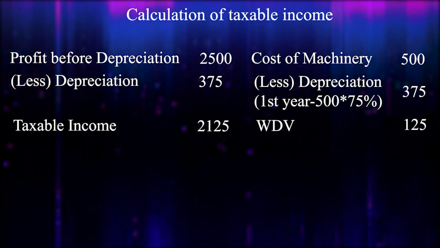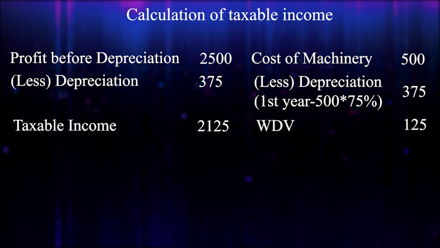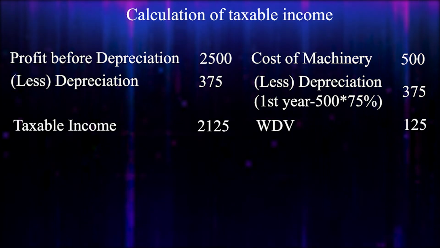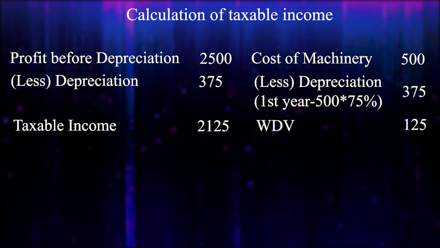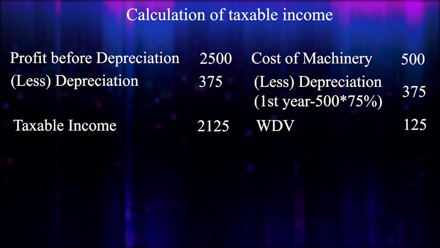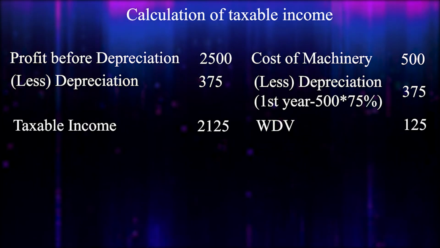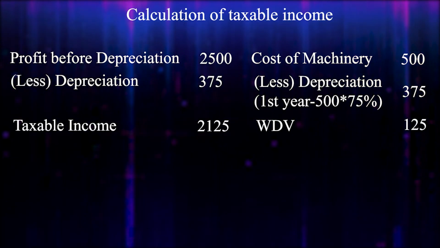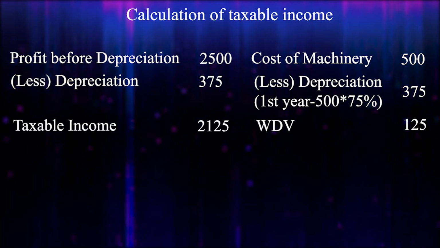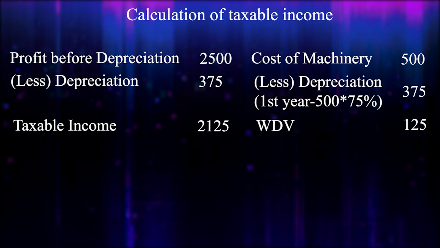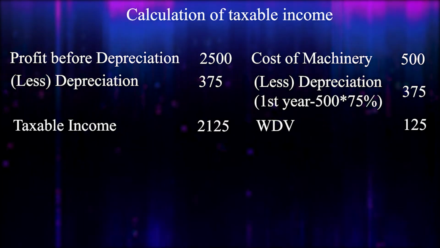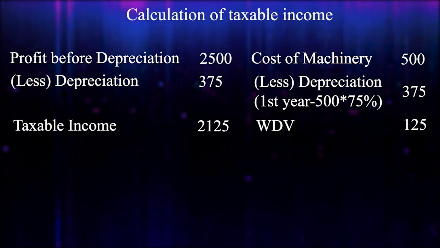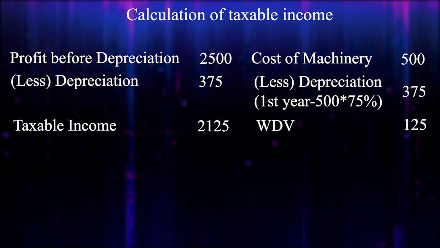Okay, so 500 minus 375, written down value will be 125. Okay, so profit before depreciation is the same 2500, right? So we deduct this depreciation, 375. Okay, 2500 minus 375, that is 2125. Okay, this is taxable income.